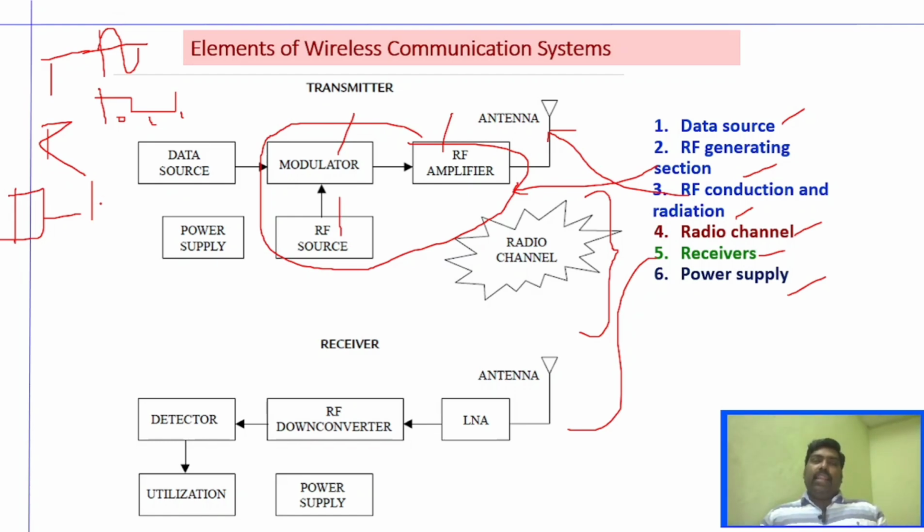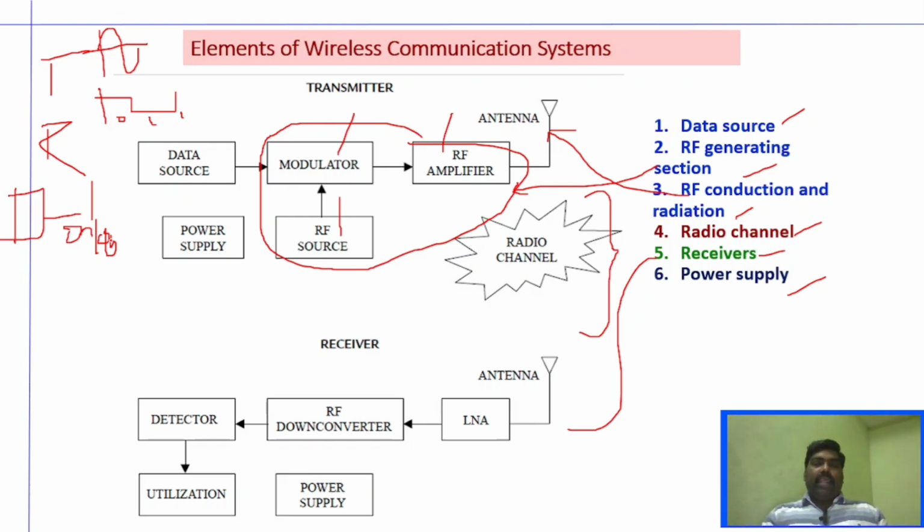Similarly, until a panic button is pressed, the panic system will be in the same state. Once you press the panic button, it will send the signal, correct? Right? So it can be used as an on-off signaling, a very simple device which can use on-off signaling. Just a change of state. That change of state has to be transmitted through an RF signal.